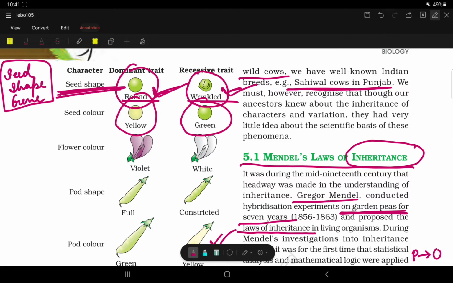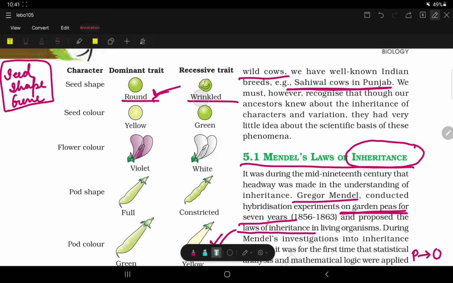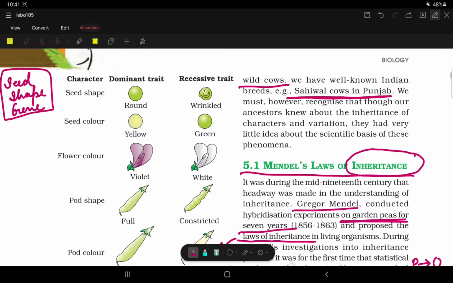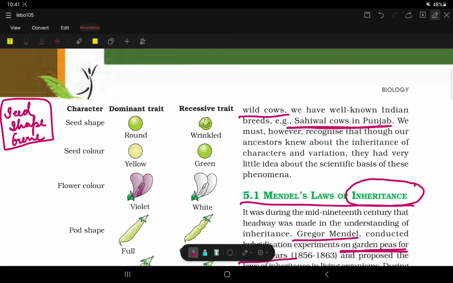For seed color, yellow and green are the seed colors. Flower color, violet and white, these are the two flower colors. So there are two types of traits for every character.